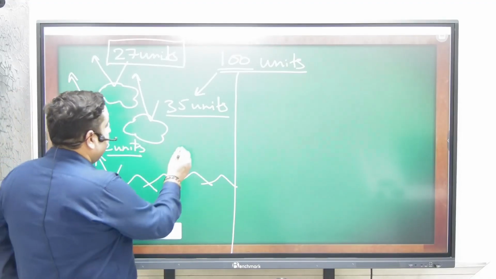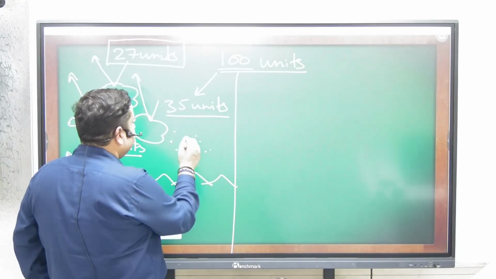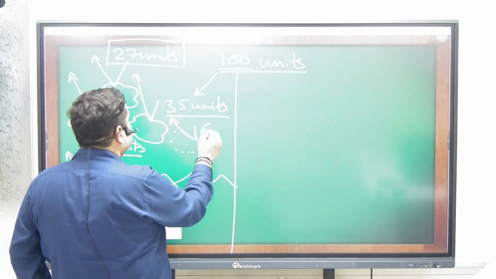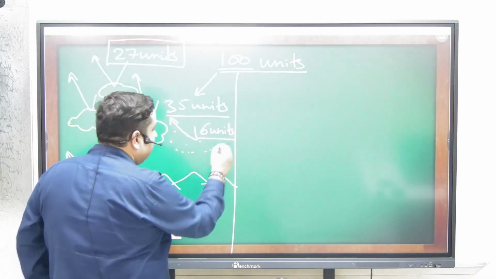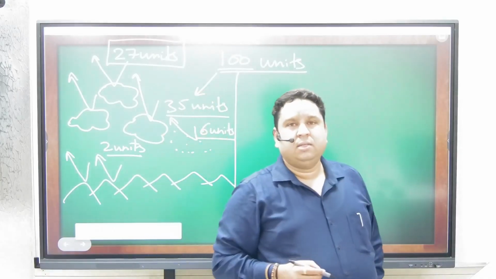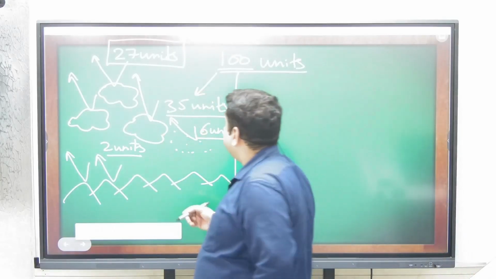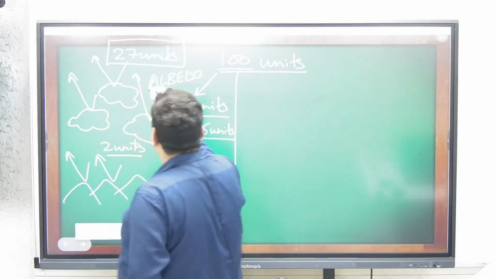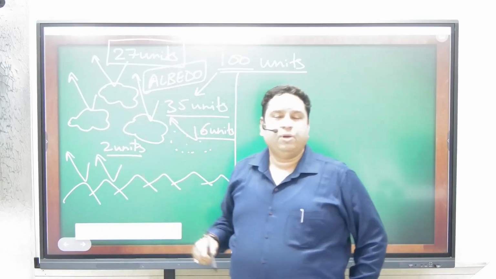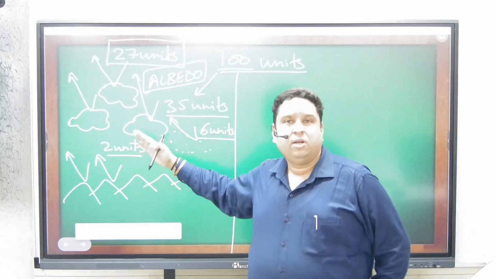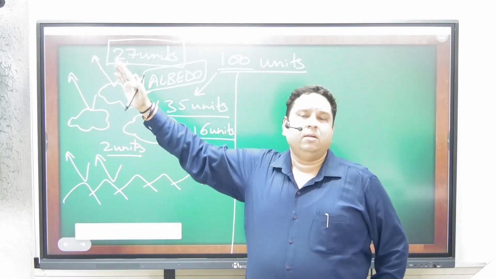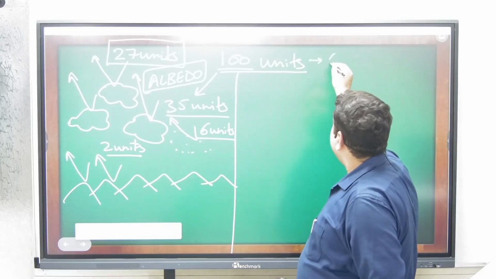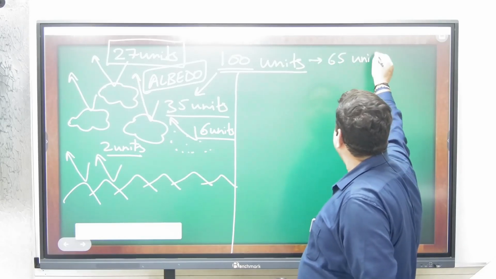And we have lots of dust particles in our atmosphere, so from these dust particles, around 6 units of solar radiations are reflected back without being absorbed by the Earth's surface. This mechanism is known as albedo. By the mechanism of albedo, 35 units of these solar radiations get reflected back without getting absorbed. So 100 minus 35, that means now we are left with 65 units.